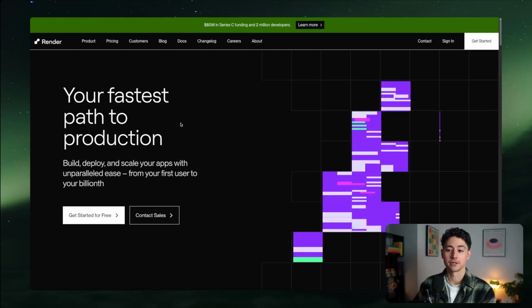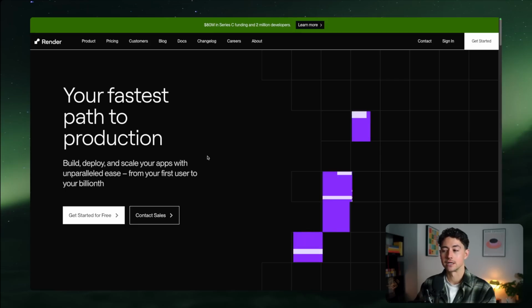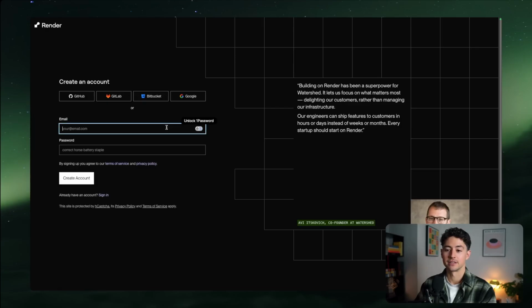The first and simplest way to self-host is using Render. For those of you that are unfamiliar, they call themselves the fastest path to production for a reason. Now, I'm not affiliated with them, but I'll show you how you can get up and running with Render in just a couple of minutes. This is easily the simplest way to do so.